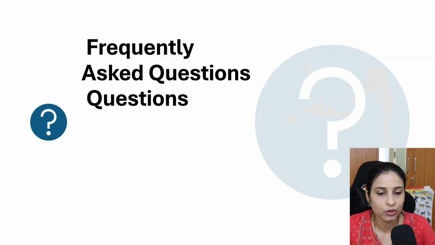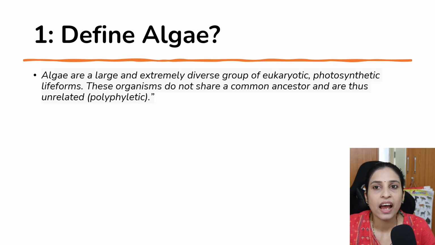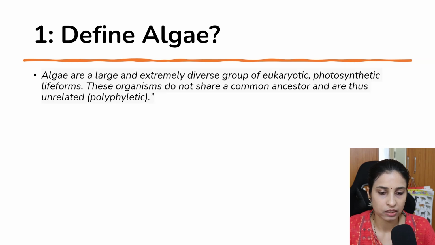Okay. Go through the frequently asked questions about the algae. Define algae. They may ask, define algae. What are algae? How can we define? The algae are largely an extremely diverse group of eukaryotic organisms, and they are photosynthetic life forms, or autotrophic, and these organisms do not share any common ancestor, and they are unrelated. They are autotrophic, unicellular or multicellular eukaryotic organisms. They synthesize their own food and they contain chloroplast. These are all features of algae.